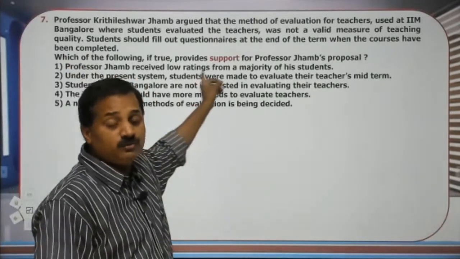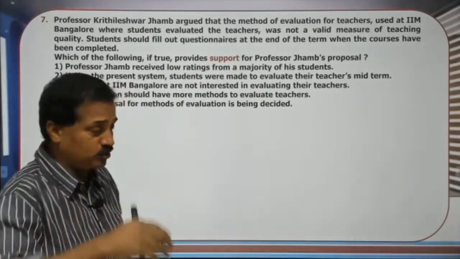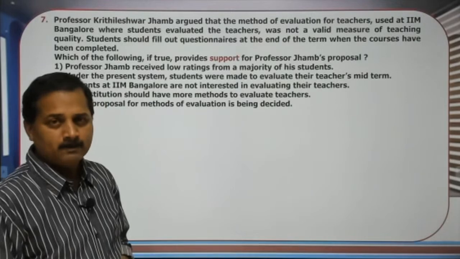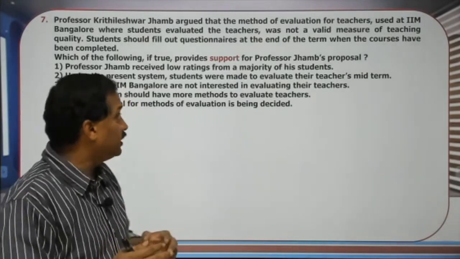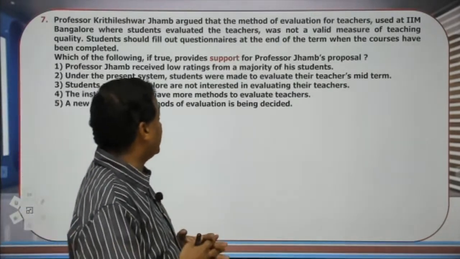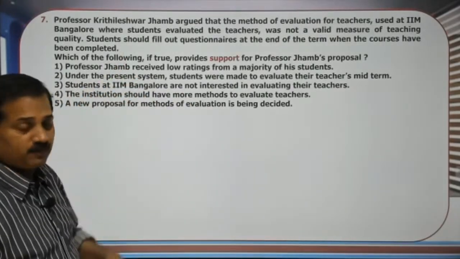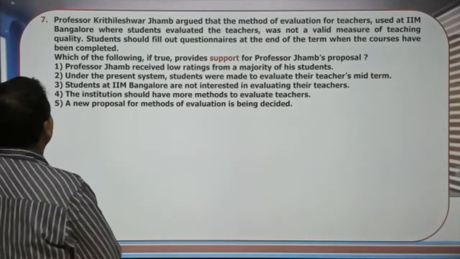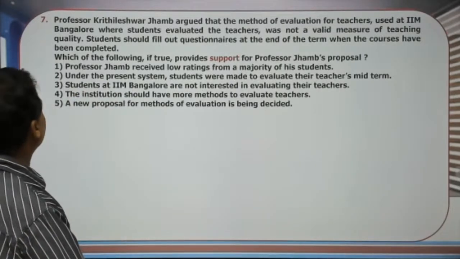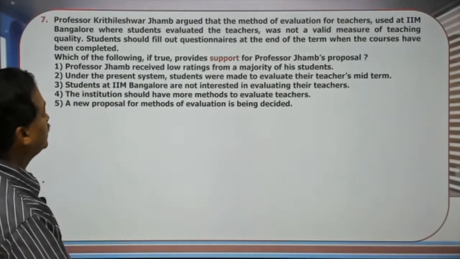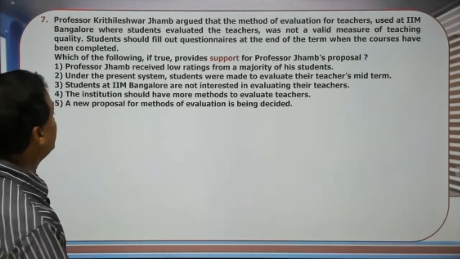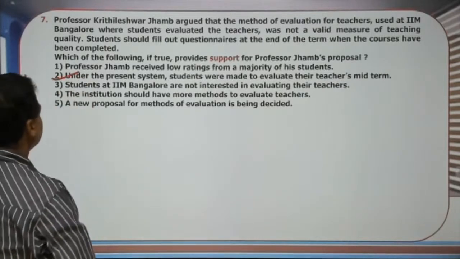Students should be asked to fill out the questionnaires at the end of the course. They should be asked to fill up the questionnaires at the end of the term, end of the program. Then what should support? Under the present system, students were made to evaluate teachers mid-term. That supports.